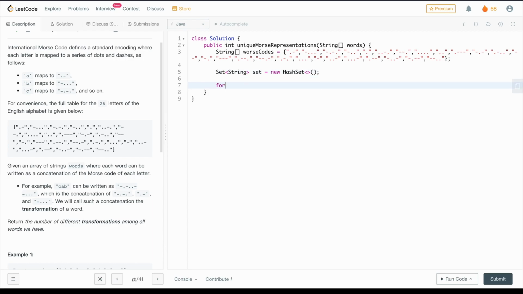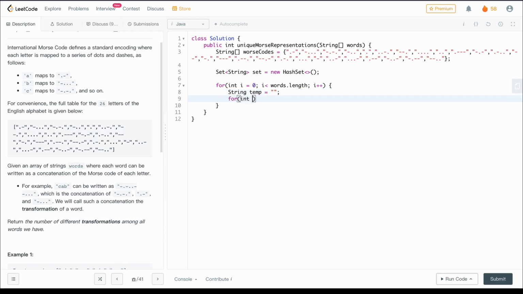And then we will iterate through each of the strings in the words array, and calculate the Morse code for each of the strings in the array. And we will store it in temp.